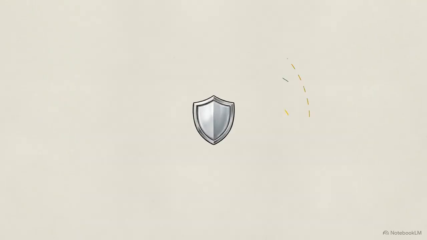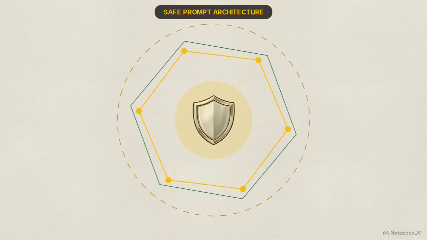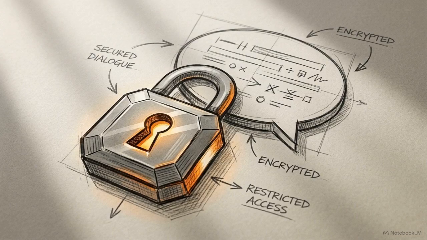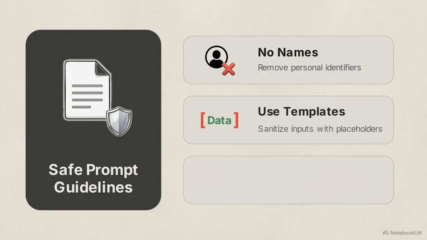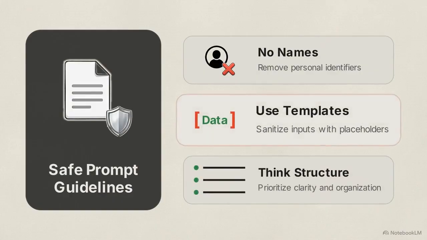Even with your privacy settings locked down, you need a secondary layer of defense at the input level. This is where safe prompting comes in. Looking at these prompt guidelines, we can break safe communication down into 3 structural pillars: avoid using names, utilize structured templates, and prioritize clear organization.